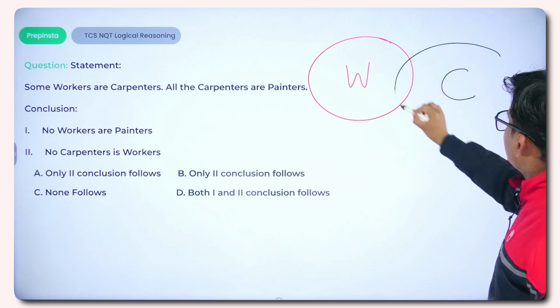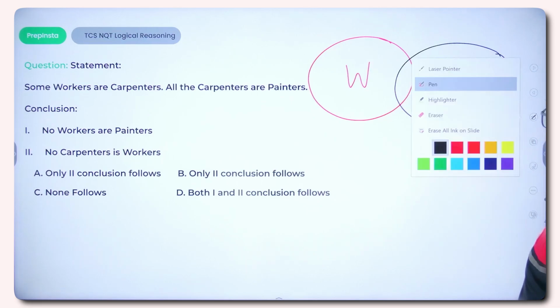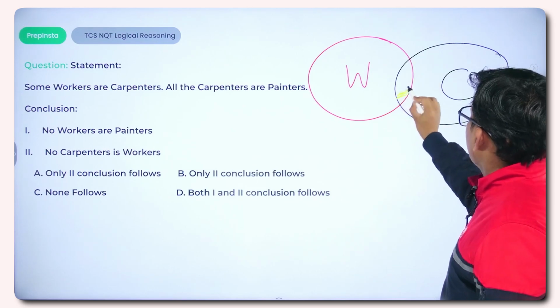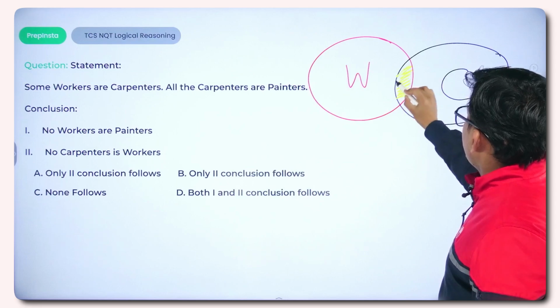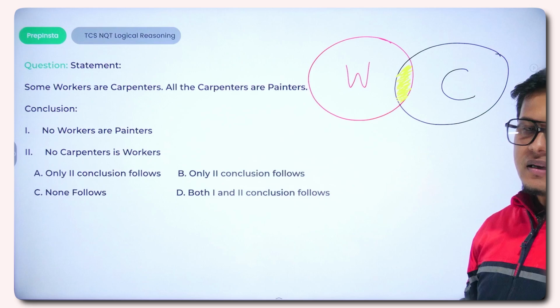If this is C, then this common section, the intersection part, demonstrates that some workers are carpenters.